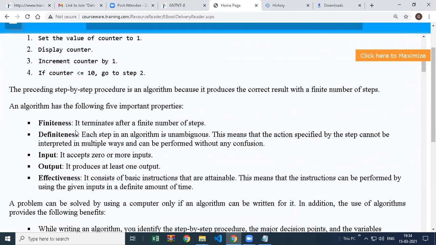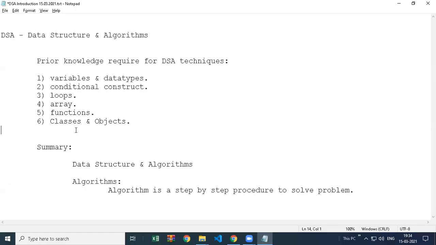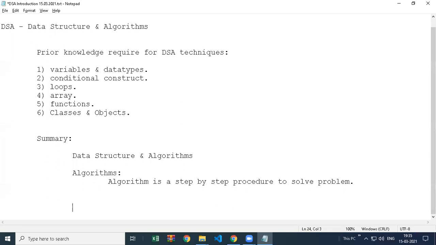You cannot say my program has infinite steps. How many lines are there in your code? Infinite, I don't know how many lines. Not possible. You will write code, your code will have some fixed number of lines, right? You cannot say I have infinite lines. So the first property of an algorithm is finiteness.